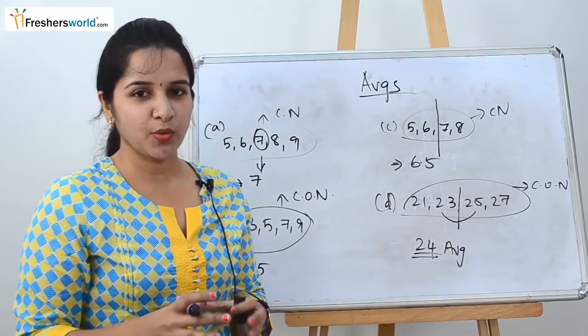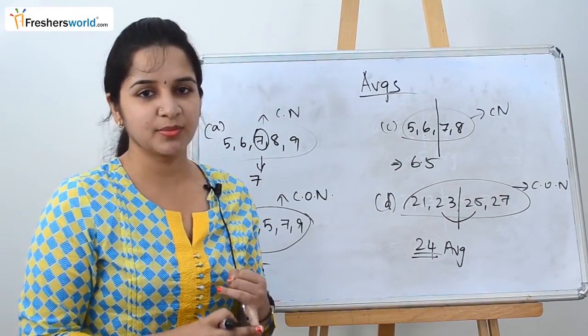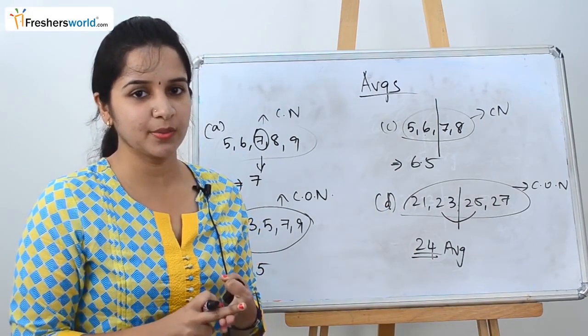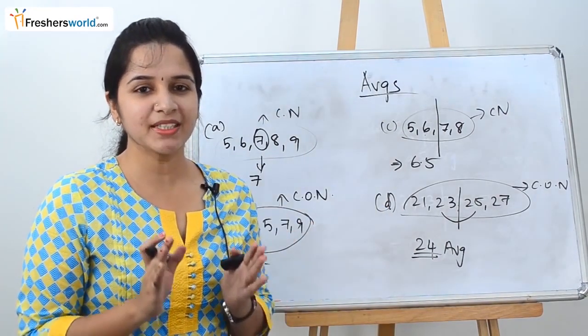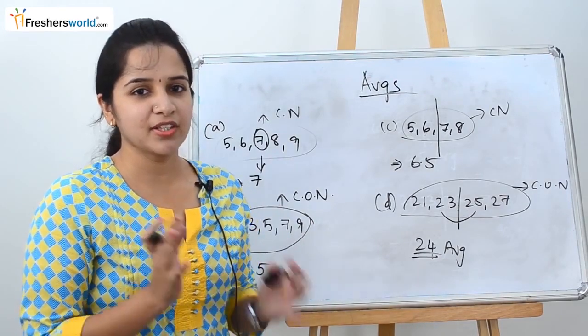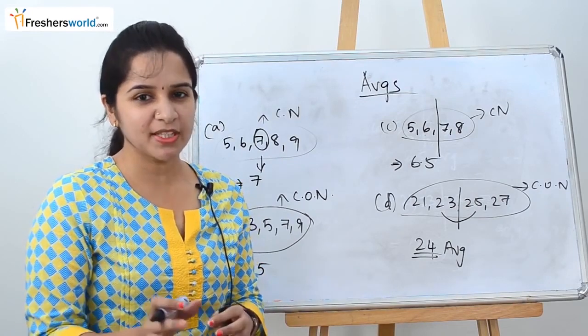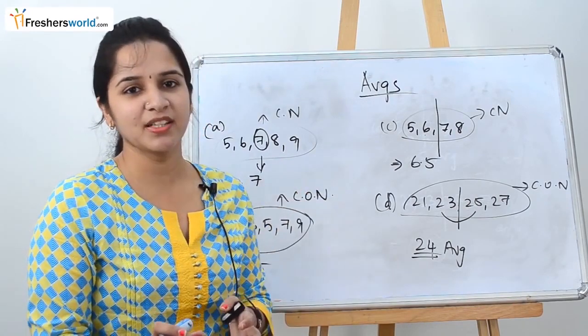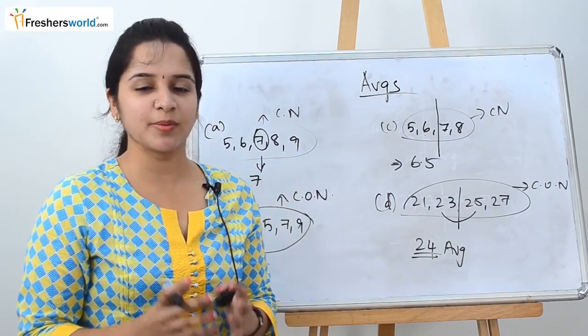If you see the question falling under consecutive numbers, consecutive odd numbers or consecutive even numbers, always remember the middle number will always be your average. So you don't have to waste your time finding the average formula and doing substitution. In a split second, as you see the question, just write the middle number as the answer. Let's solve a couple of problems in averages.